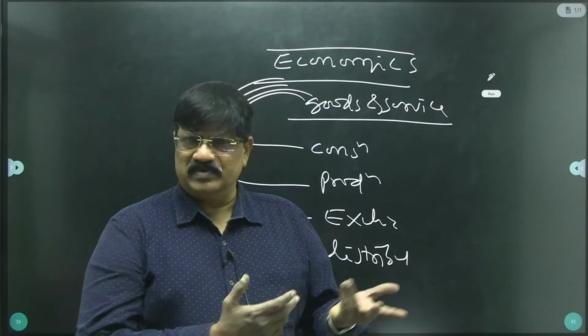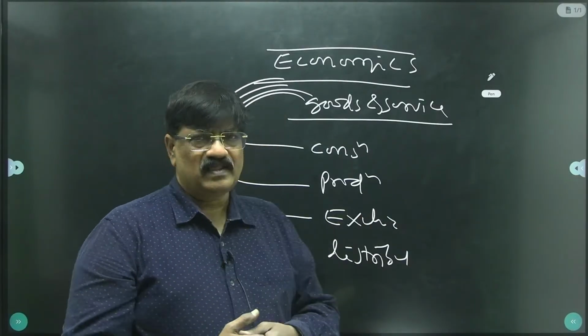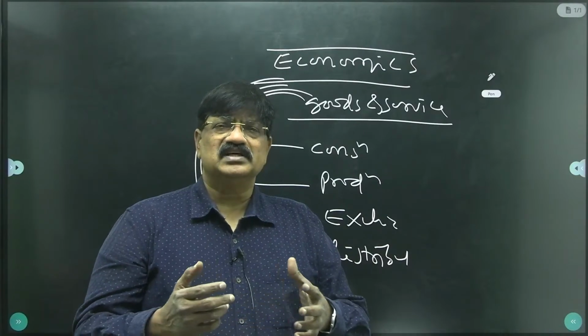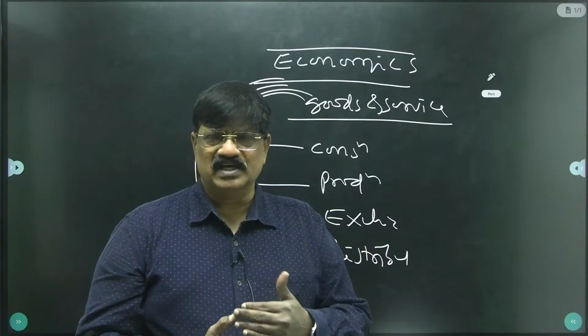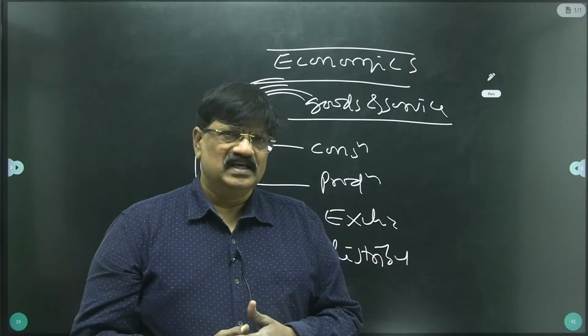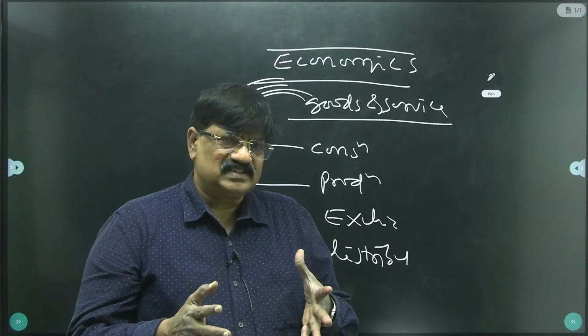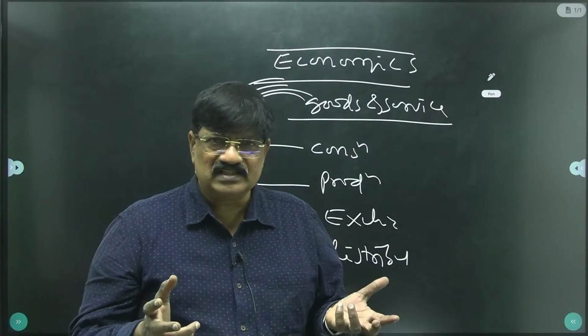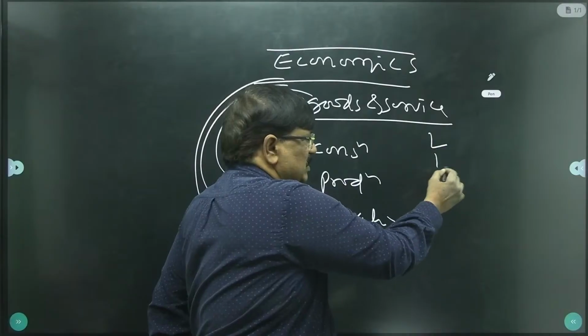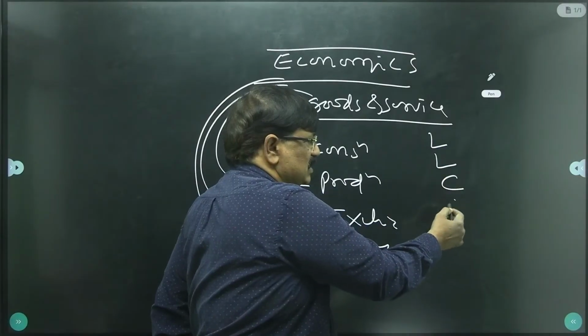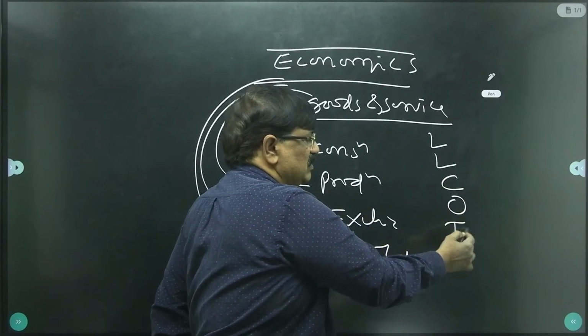Okay, keep that aside. Next is production. Who produces the goods and services that are consumed by us from morning to night? Producers are the factors. Who are the factors? Land is a factor, labor is a factor, capital is a factor, organization is a factor, technical knowledge is a factor.